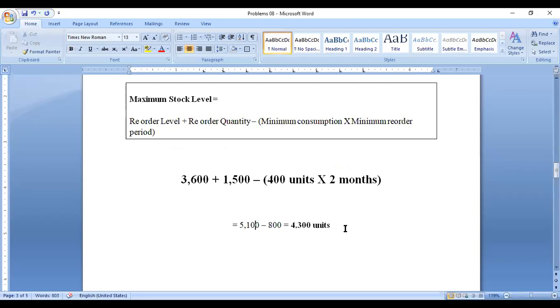So 3,600 plus 1,500 is 5,100. 400 into 2 is 800. If you subtract, you get 4,300. This is called our maximum stock level. So this is the maximum stock level formula. If you understand the formula, you can work it out very easily. Right, so the second one is over.